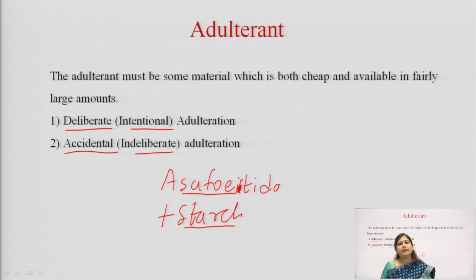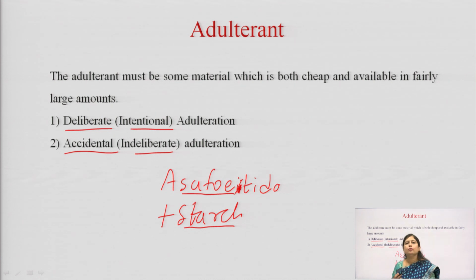The second one is rare, though it can occur very frequently, but if proper guidelines are followed, if proper GAP is followed, then we can control this second type of adulteration, which is known as accidental or indeliberate adulteration. So, what is accidental adulteration?